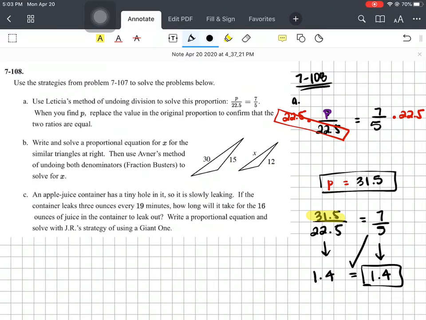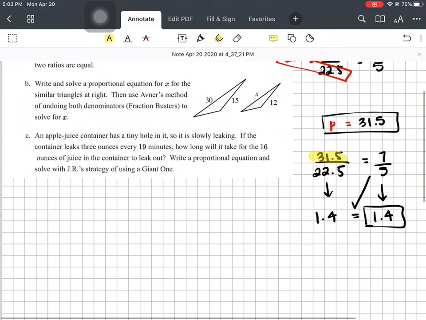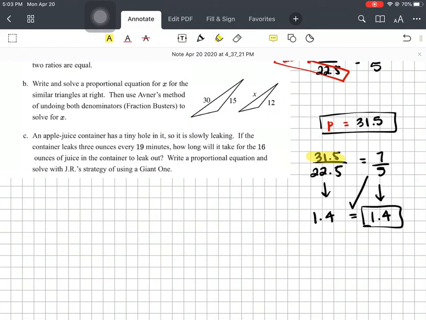Okay. Part B, write and solve a proportional equation for x for the similar triangles at the right. Similar is very important, right? So you know it's the same ratio. Then use Abner's method of undoing both denominators. For B, I have these ratios, so it doesn't matter which one goes on top, but as long as you match it up. So I always want my x to be in my numerator. It makes it a lot easier.